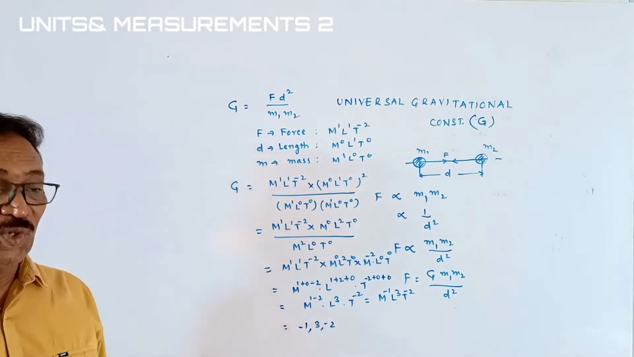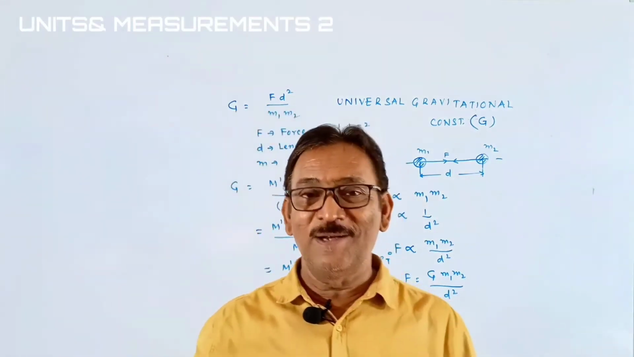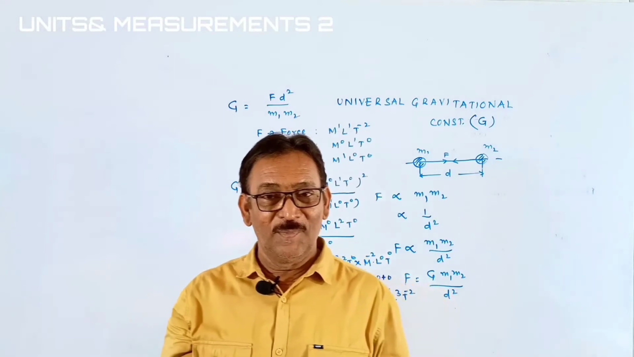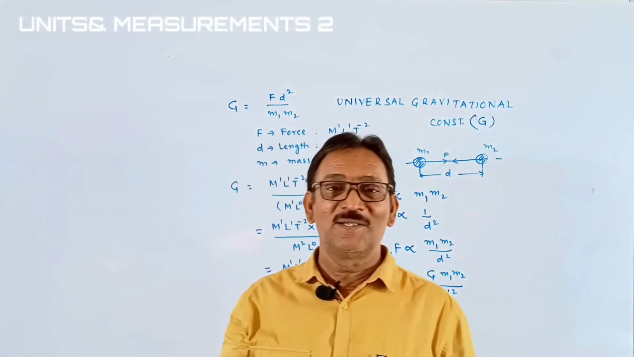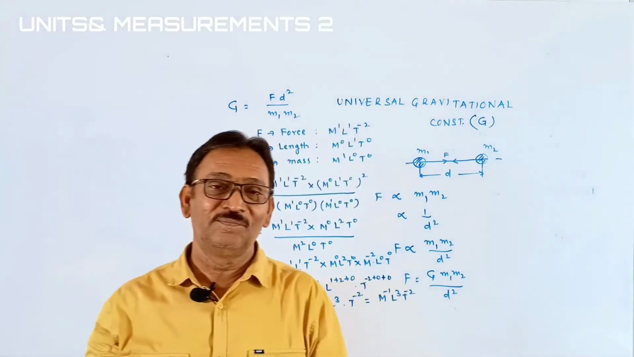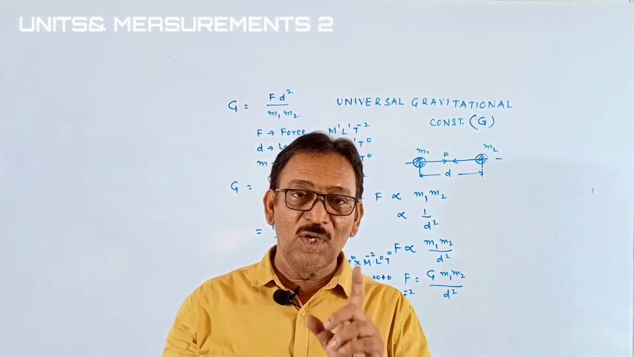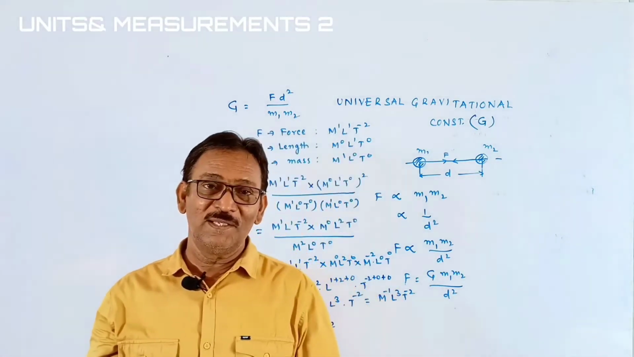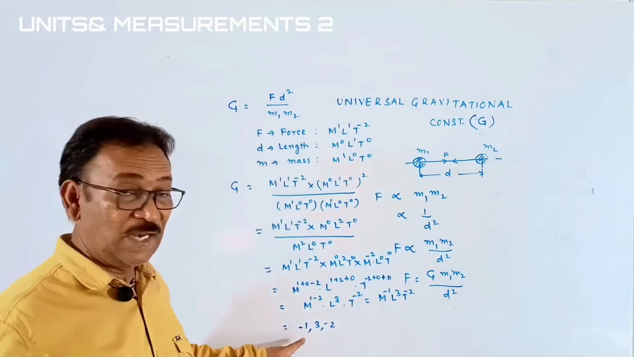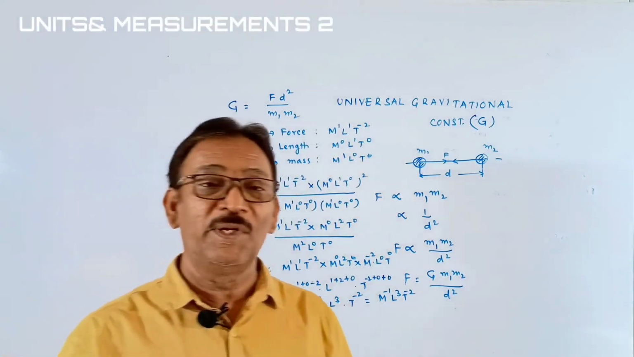Listen, students. This dimension formula has its own speciality. It is the only physical quantity in entire mechanics which has the negative dimensions of mass. Remember this. Universal gravitational constant is one and only physical quantity which has negative dimensions of mass. See, the dimension of mass is minus 1. It is a very important question for the competitive section students.